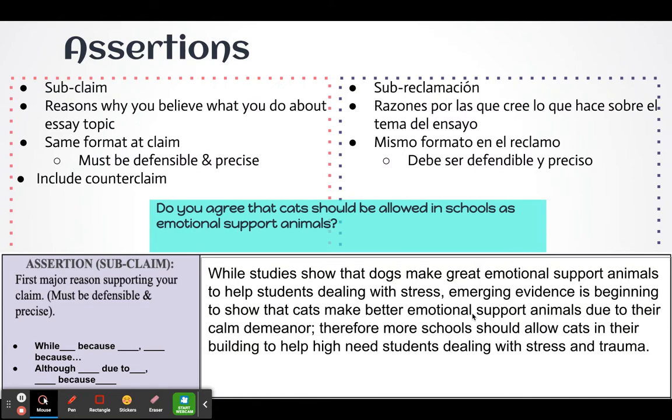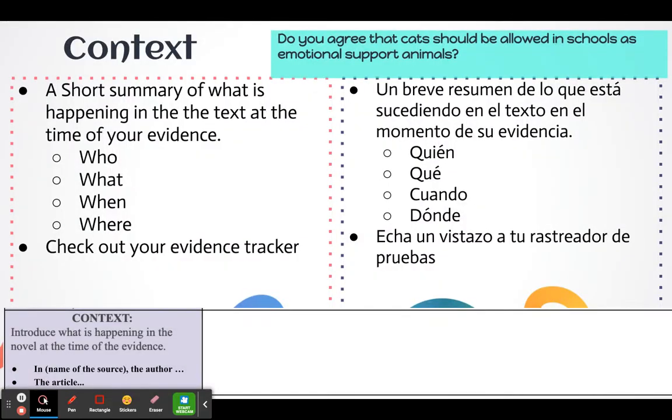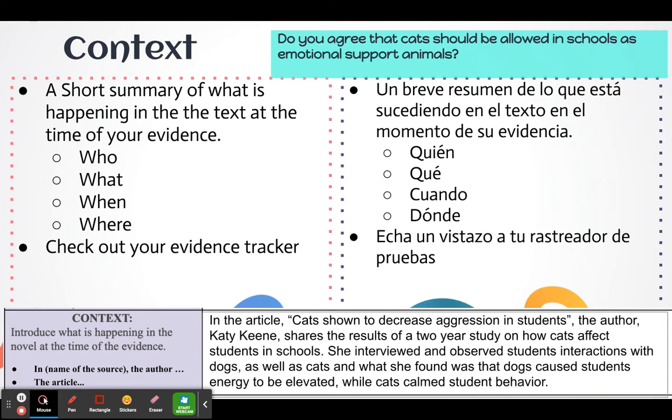The next part of our paragraph is the context, the C. When talking about context, that is a short summary of whatever is happening in the text that we have read. So in this case, we're going to imagine that we read an article and we're going to go into the who, what, when, where. And if you have an evidence tracker, this would be a great time to check that out. So here is the context for our topic that we're dealing with.